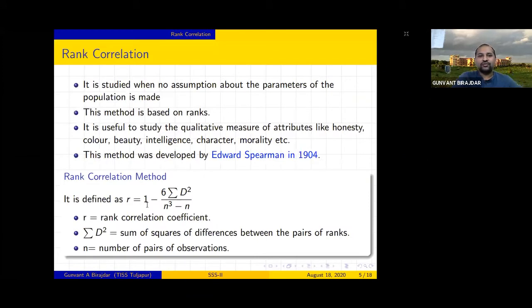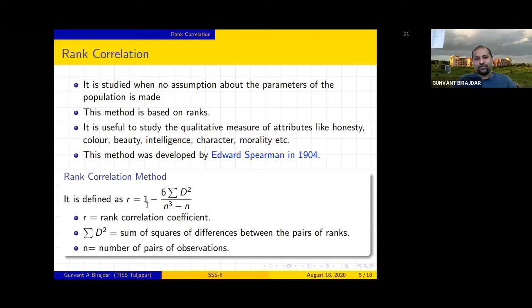So now we know how to find the correlation between two variables, but what we did was when your data is quantitative data, right? Whenever your data is quantitative, it is very easy to find. X is some quantity, a set of numbers. Y is also again a set of numbers. So in that situation, it is very easy to find.